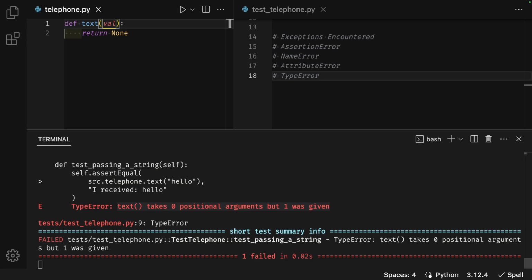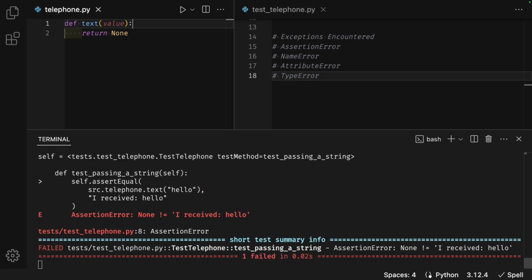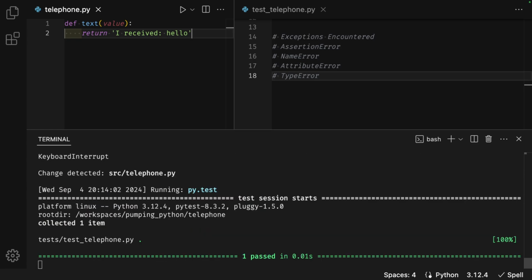In the parentheses, I will add value. This gives me an assertion error. None is not equal to I received hello. I will make a copy of this string, Control or Command C, then select None, Control or Command V to paste. And the test passes.